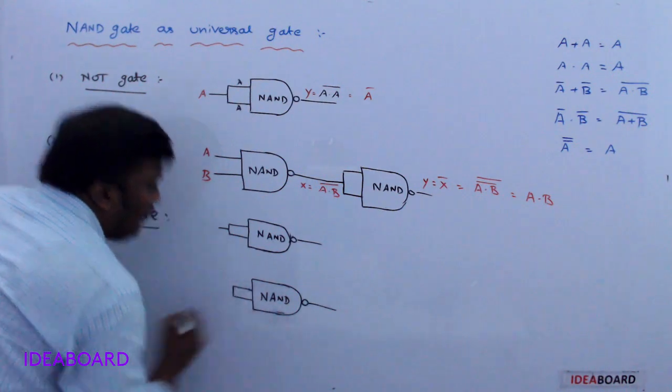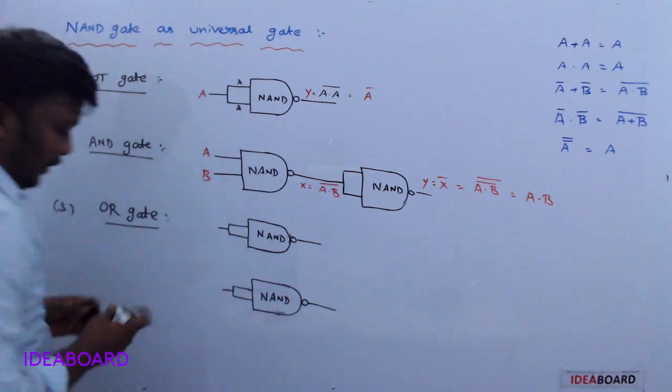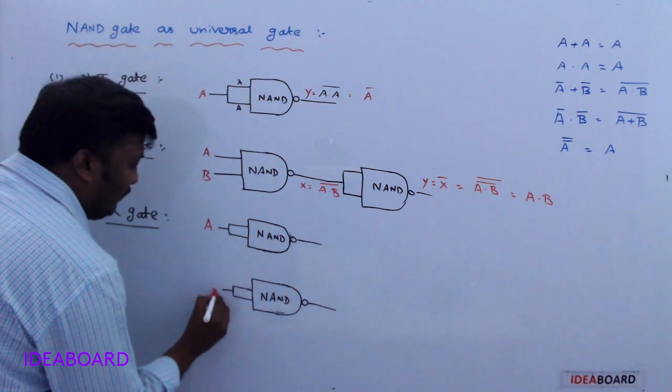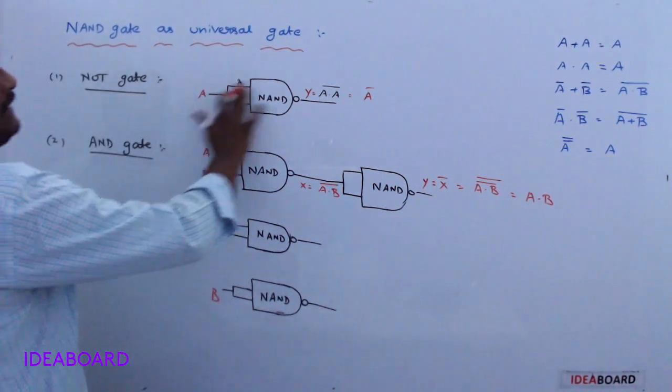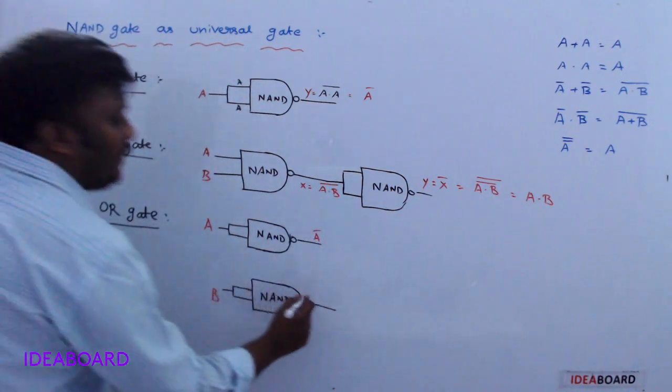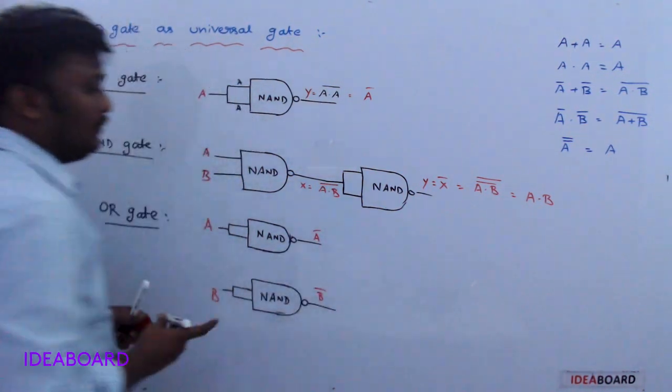Both inputs are given to B. So A is given, output is A bar. So here it is A bar. B is given, output is B bar now.